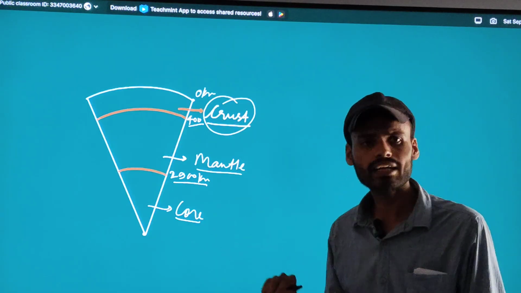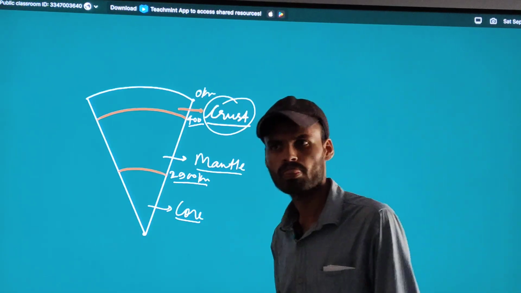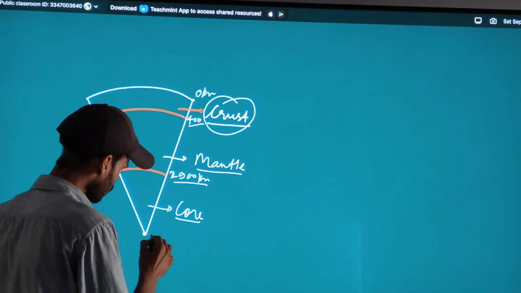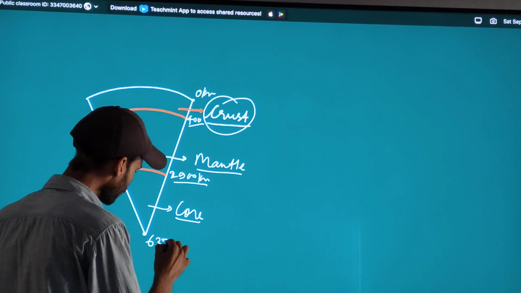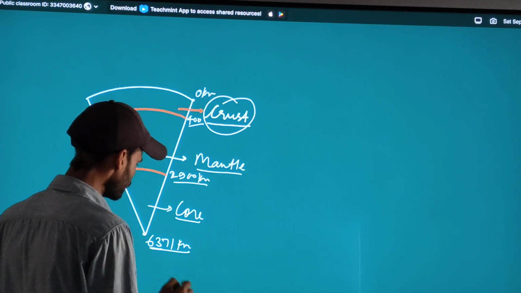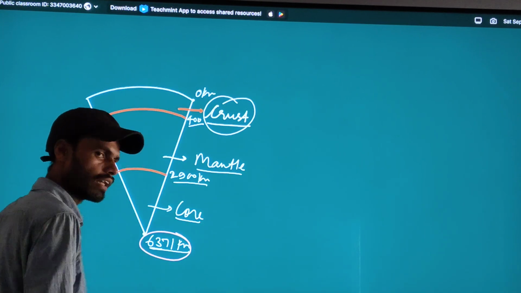And from 2900 kilometers up to 6371 kilometers, this is the center of the earth.